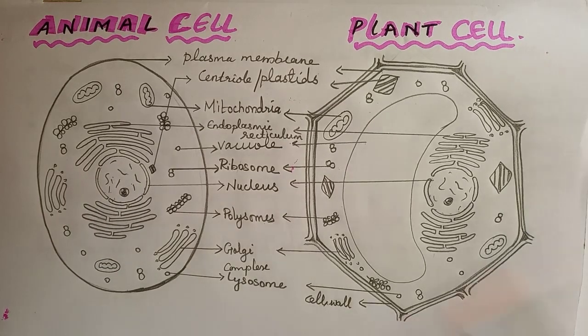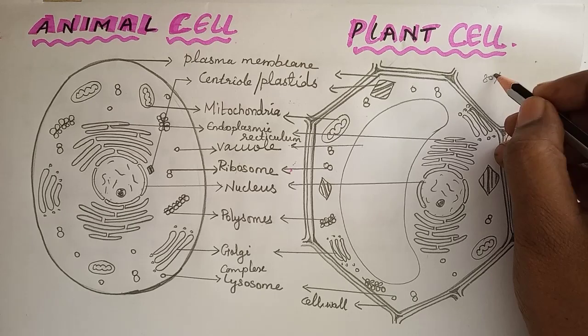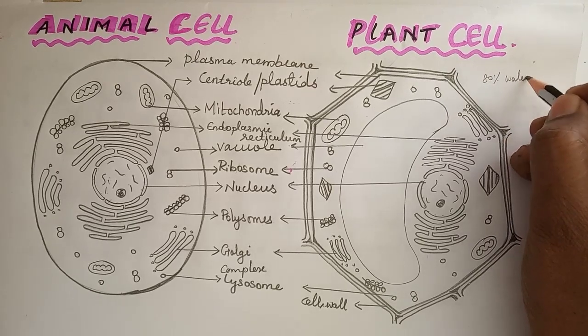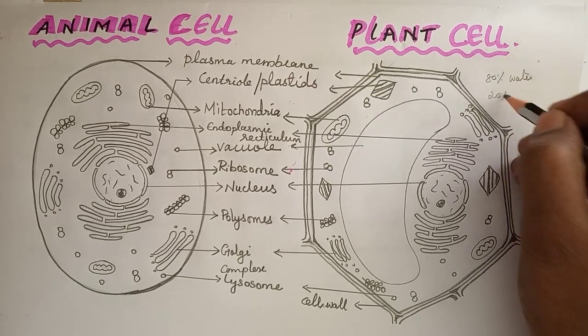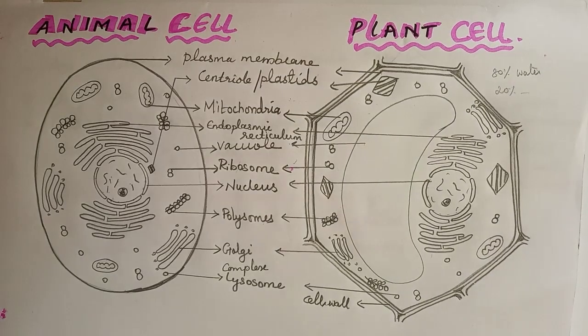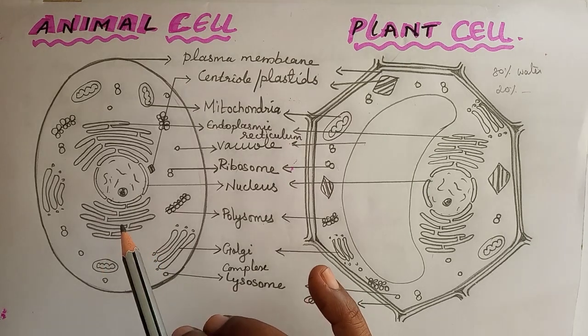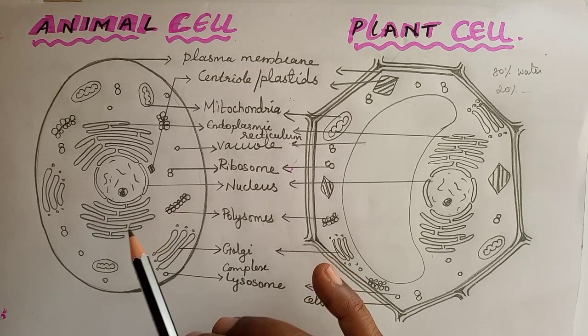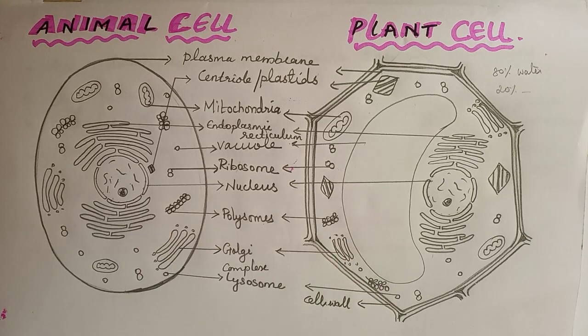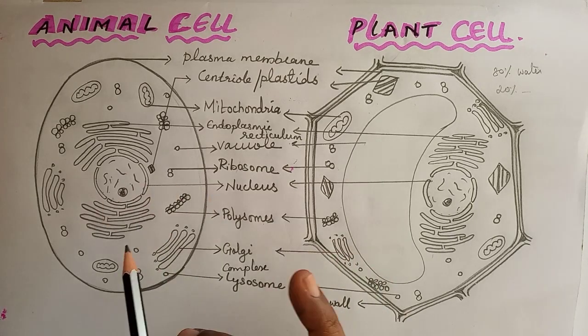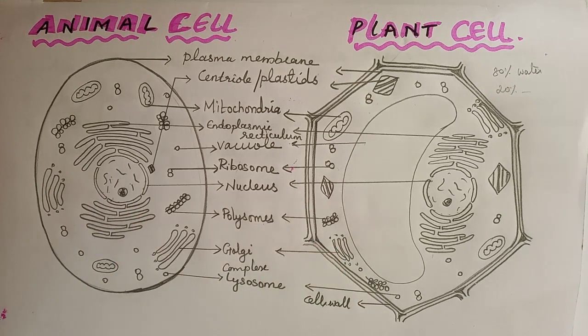It contains 80% water and 20% other materials. It is a translucent, gelatinous, semi-fluid substance.